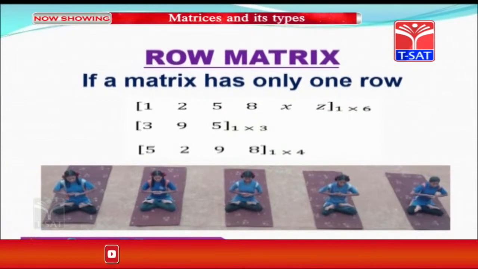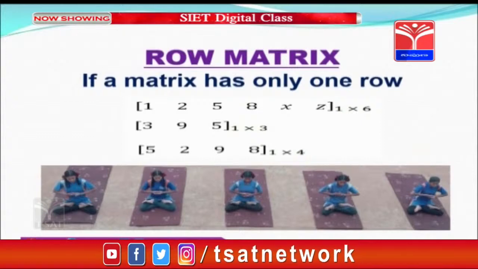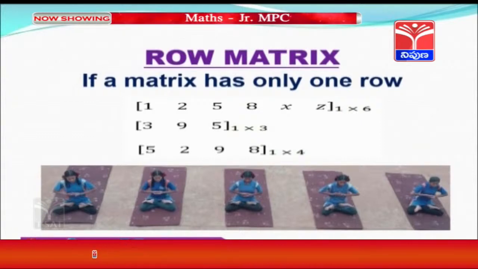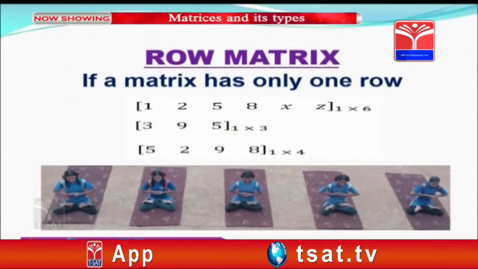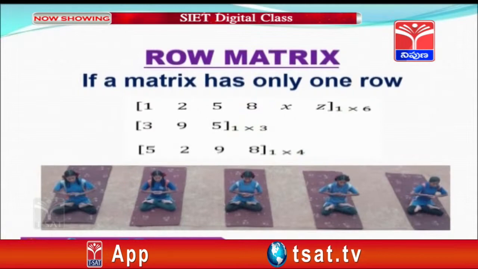If we observe a picture here, in that the students are arranging in one row and performing yoga. So here we have only one row and 5 columns. So 1 by 5 is the order for this image matrix.